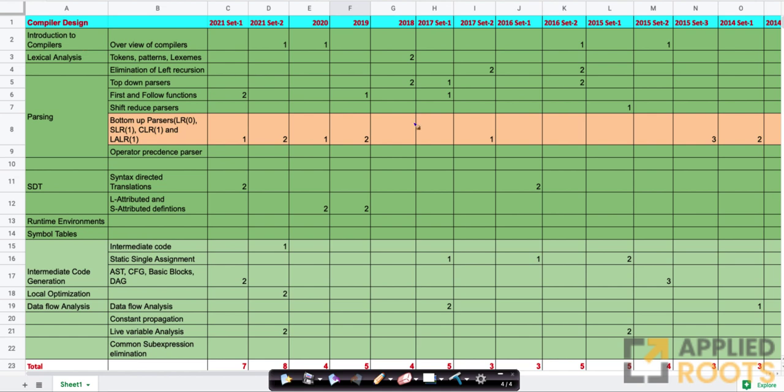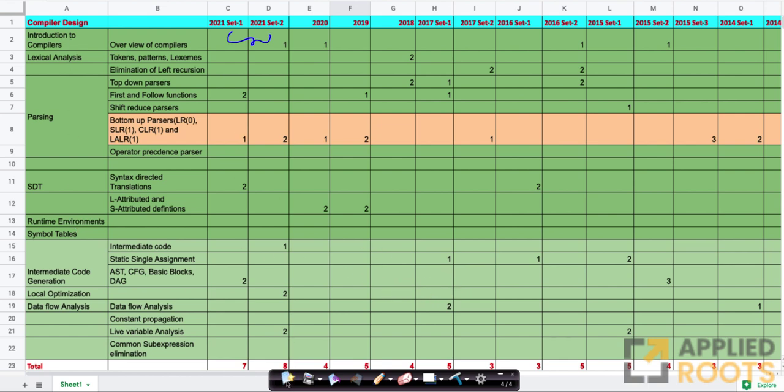If you notice, almost everything is colored in green with slightly different shades of green. For example, the basics of what a compiler is, how a compiler works at a high level, lexical analysis, parsing, syntax-directed translation, symbol tables, runtime environments: most of them are easy concepts. This is where we always used to get the bulk of our marks. Even in 2021, based on the set, you got either 3 marks or 5 marks from it. In previous years, all the 4 to 5 marks used to come from just these topics, with one odd question from other topics.